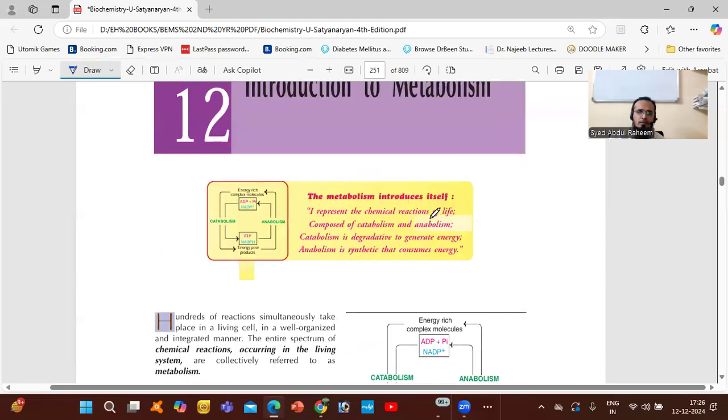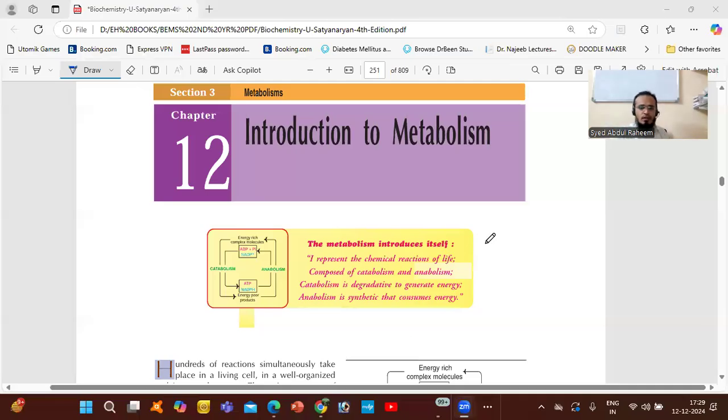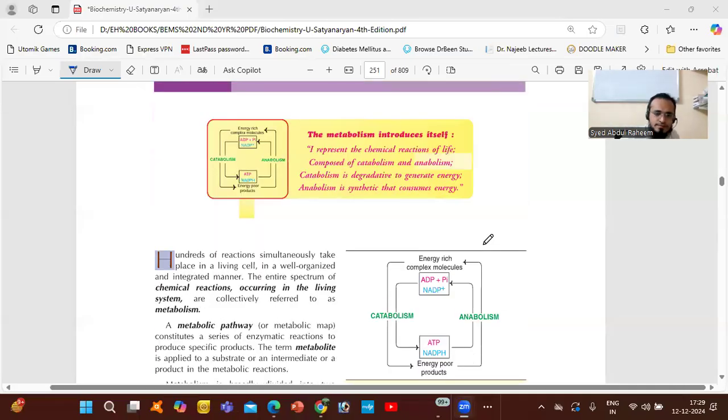Metabolism. What is metabolism? Because carbohydrates we took from the food. What are the different types of carbohydrates we discussed? What they are, where we need them, why we need them in the body. It is an important thing. Here, metabolism we'll discuss. So what is metabolism?